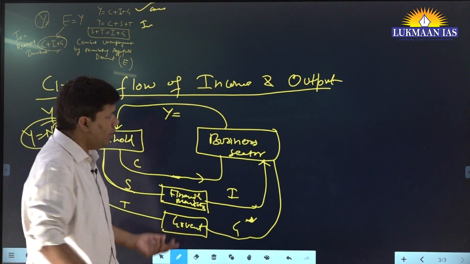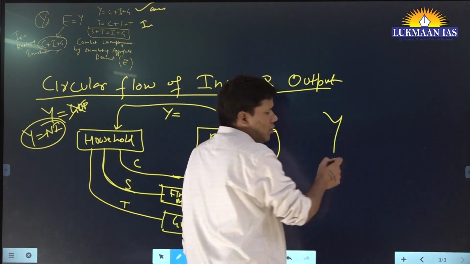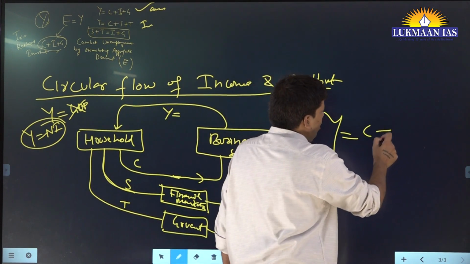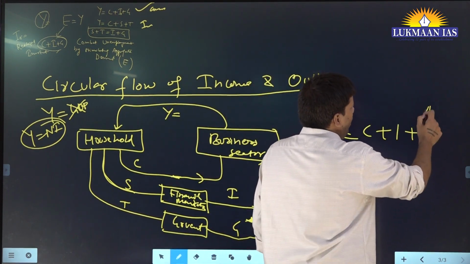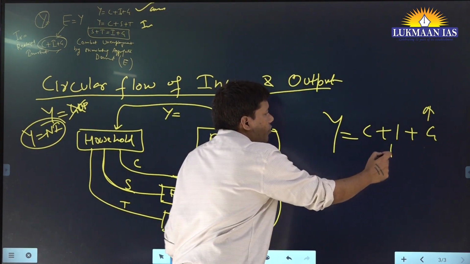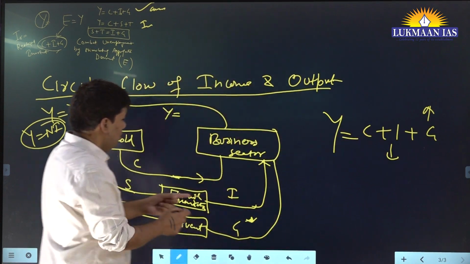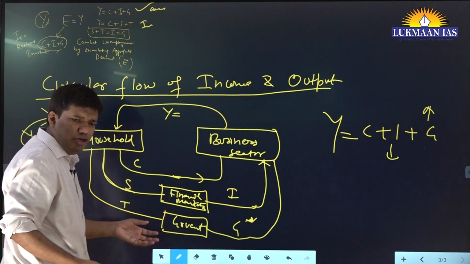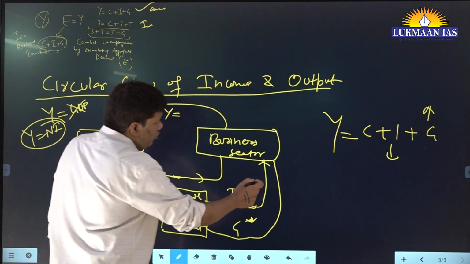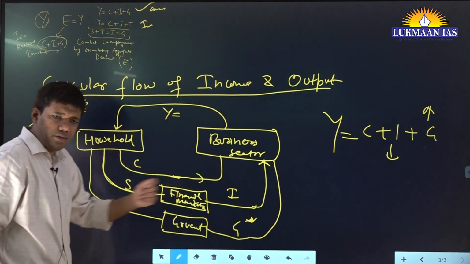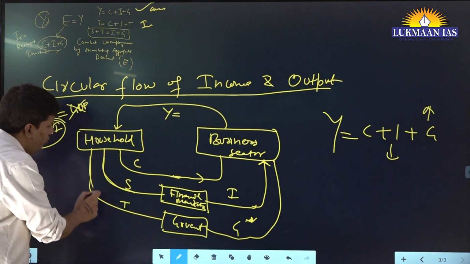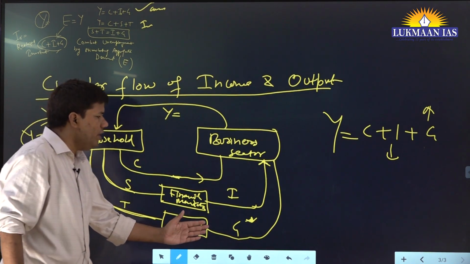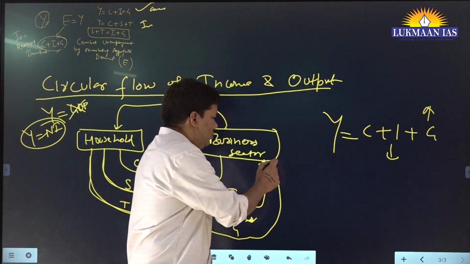Just now we saw in Y equal to C plus I plus G the government spending effect. Whenever it is increased, your investment will decrease, because these financial markets, the banks, financial institutions, investment banks, are lending money to the business sector. This is clear. Now the remaining money you might pay as tax, and that will go to the government, and that will be government spending.